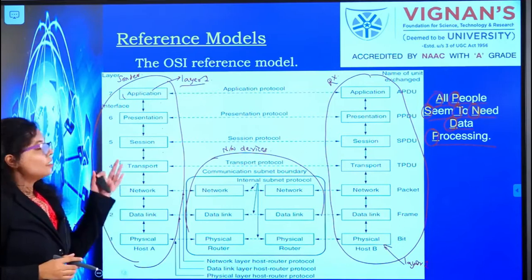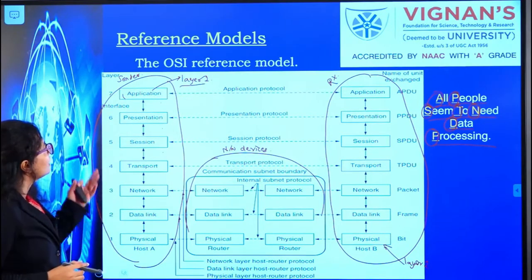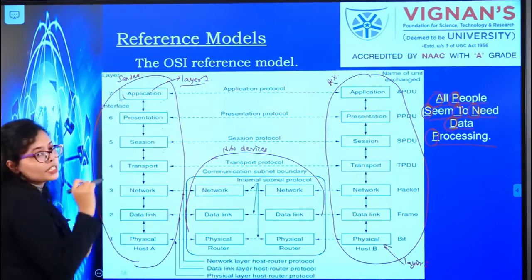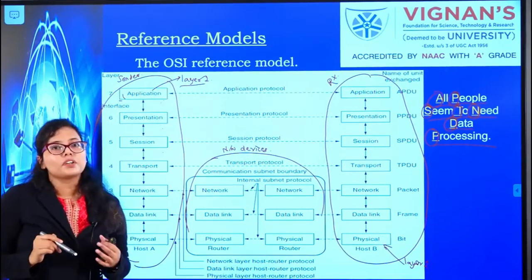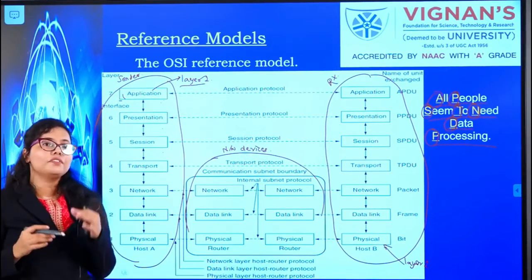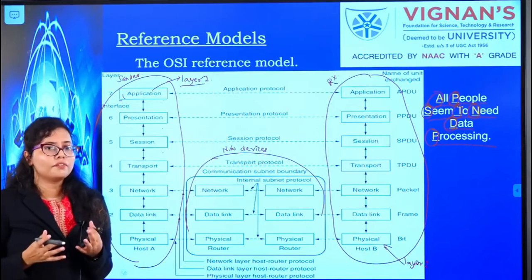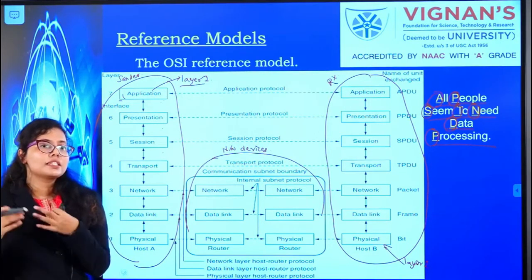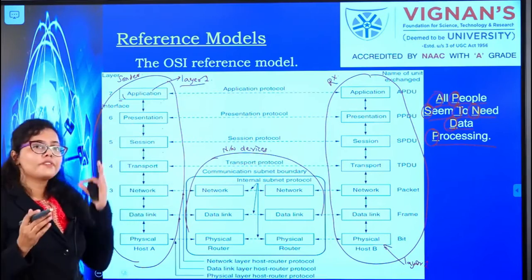Now let us look again at the slide. At the sender side, the first one is the application layer. What is the basic function of the application layer? Whenever you are browsing something over the World Wide Web, your request is sent to the server using protocols of the application layer.